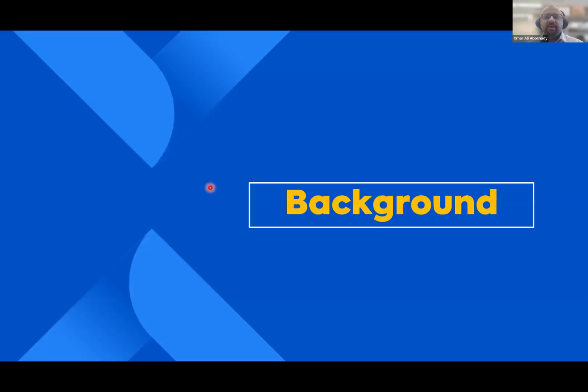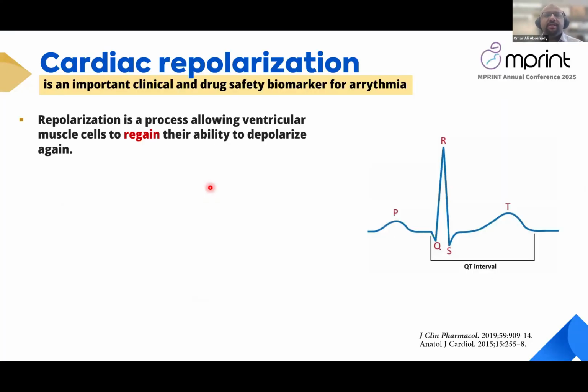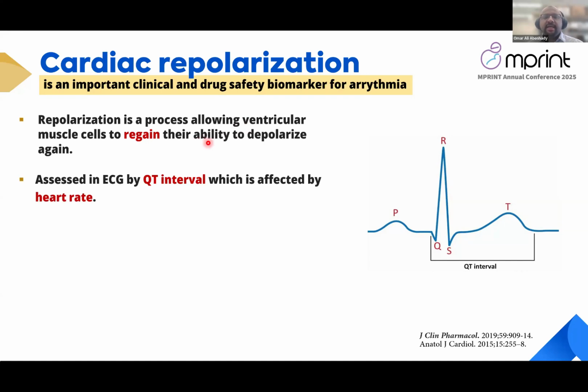As you know, cardiac repolarization is an important clinical and drug safety biomarker for arrhythmia, and it represents the process by which ventricular muscle regain their ability to depolarize again. It's measured in the ECG by what's called the QT interval. You can find it here. It is from the beginning of the QRS to the end of the T wave.